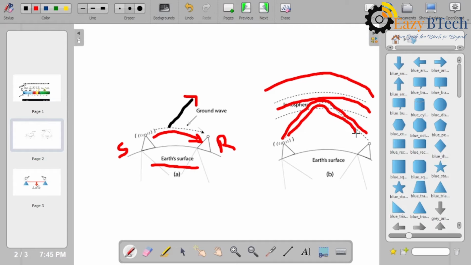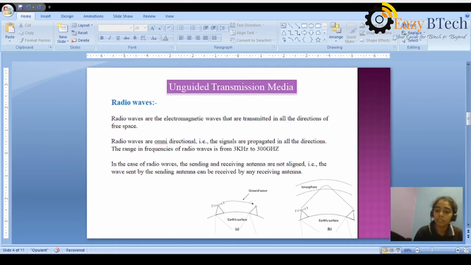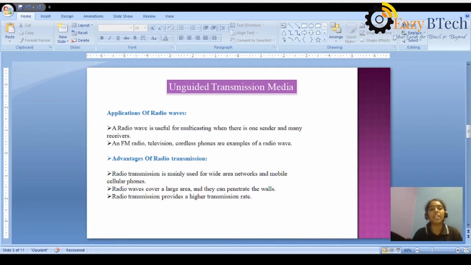While sending the data from source to destination, there are a number of antennas in between, and the signals will be received by those antennas also. That is the main thing. Next, applications of radio waves. Radio waves are used for multicasting, as I already said, one sender and many receivers. FM radio, television, and cordless phones are examples of radio waves.